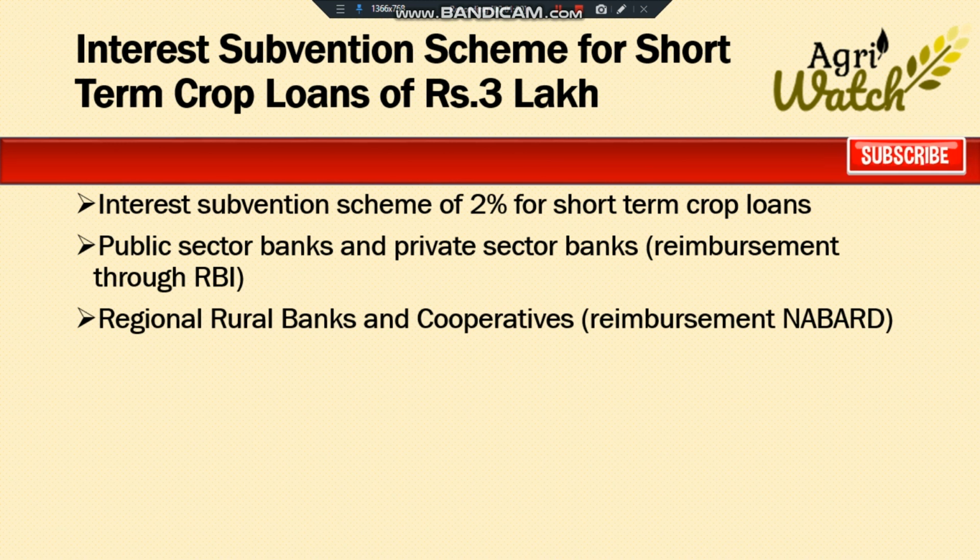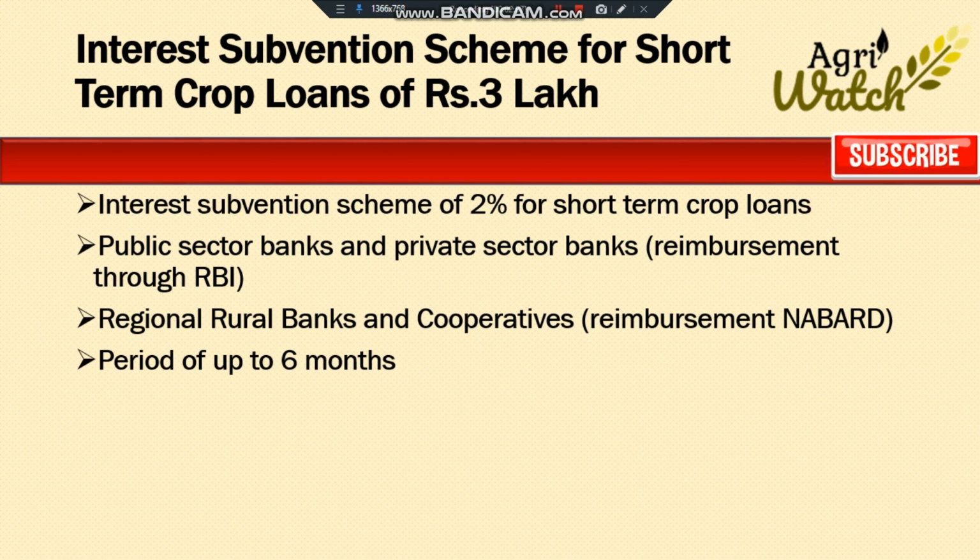However, now besides the 2% interest subvention, the farmers on prompt repayment of crop loans on or before the due date are also provided 3% additional interest subvention. Therefore, in case of prompt payee farmers, the short-term crop loans are provided at an effective interest rate of 4% per annum. The benefit of interest subvention is extended for a period of up to 6 months to small and marginal farmers having Kisan credit cards or loan against negotiable warehouse receipts with the purpose of preventing distressed sale of the produce.